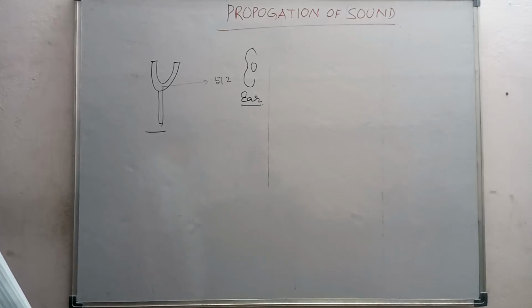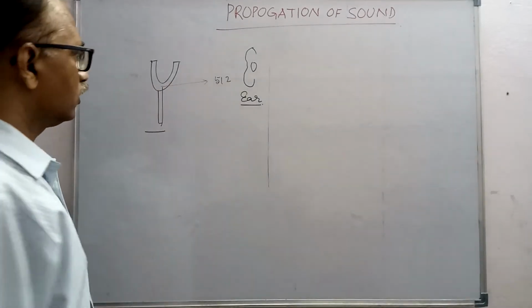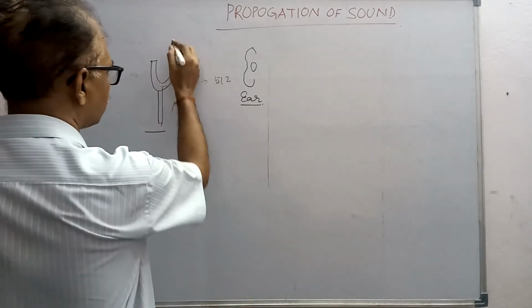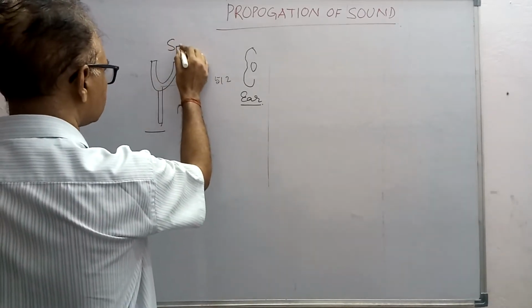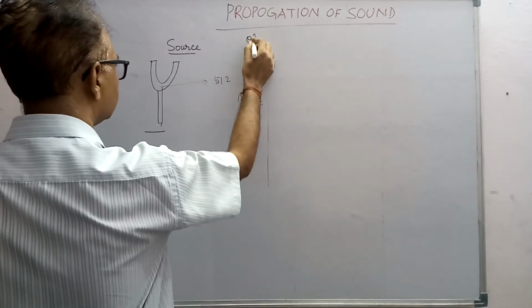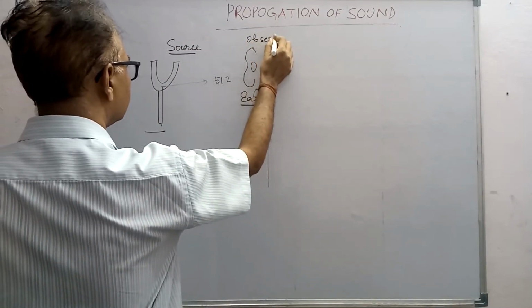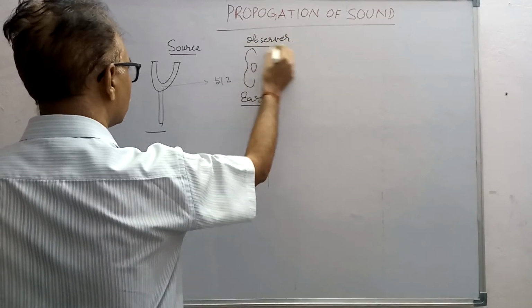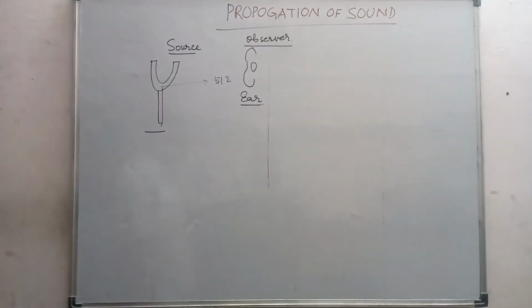Now, what is a wave? You see, there's a source and there's an observer. This is the source and this is the observer. You may also call the observer a listener, the source and the listener.